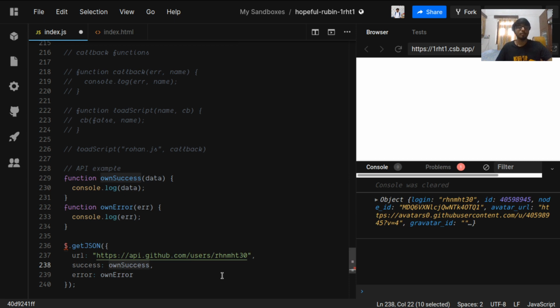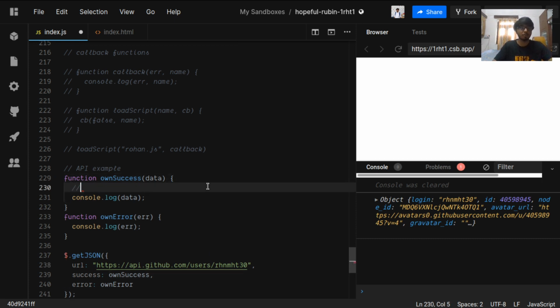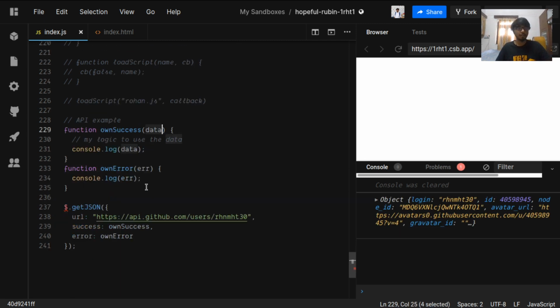It will take the function and save it in its memory to use whenever the request has been fetched. So I can write my logic here, my logic to use the data. This data will be passed by this getJSON method. It will take my own success as a callback, and it will call it later when something happens with this URL. So it will pass on the data, and finally the console log.